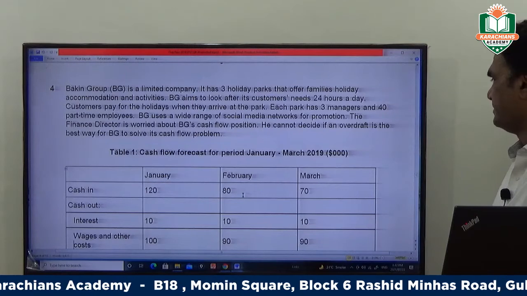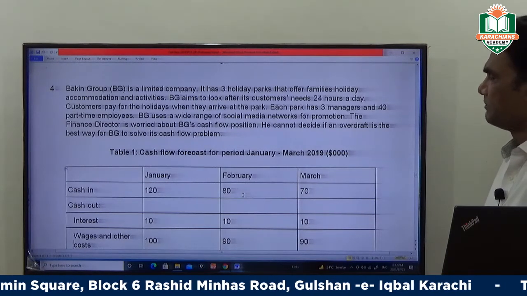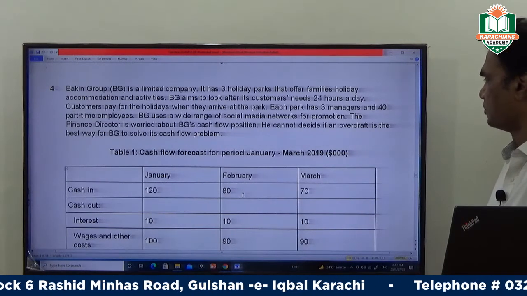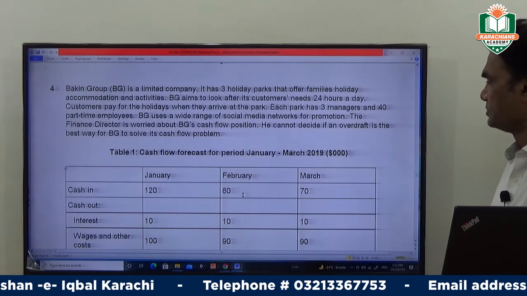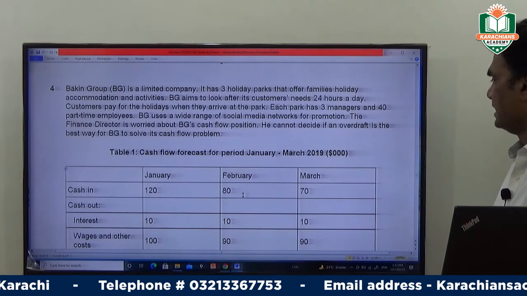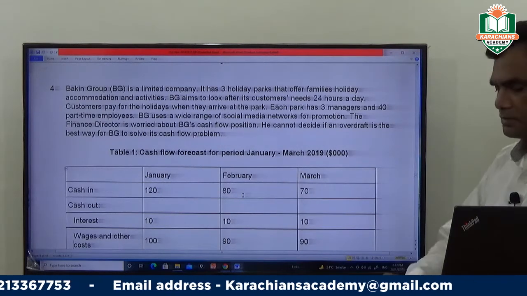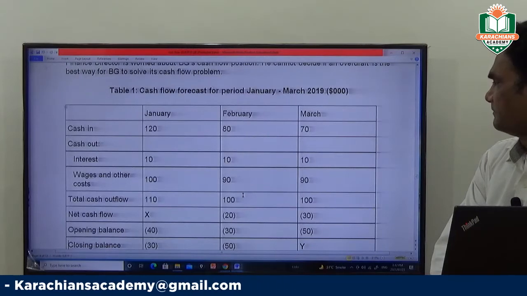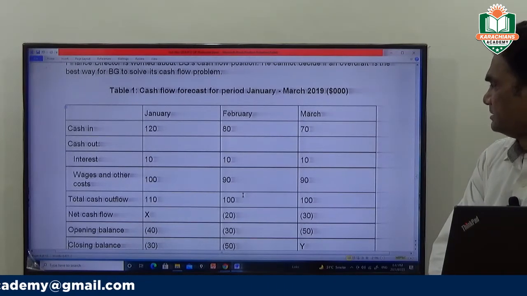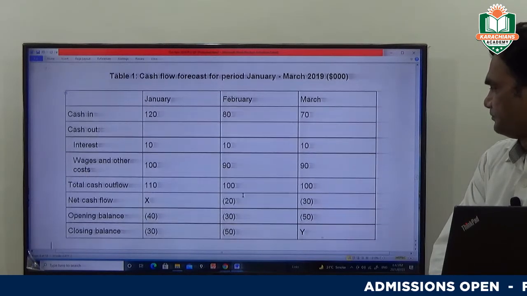Each park has 3 managers and 40 part-time employees. BG uses a wide range of social media networks for promotion. The finance director is worried about BG's cash flow position. He cannot decide if an overdraft is the best way for BG to solve its cash flow problem. Here is a cash flow forecast for January, February and March, 3 months of the year 2019, and figures are in thousands.